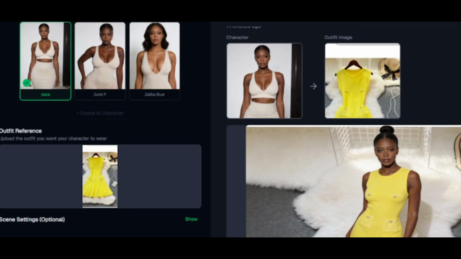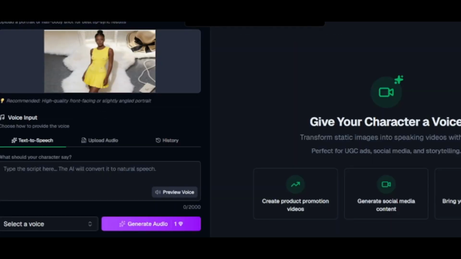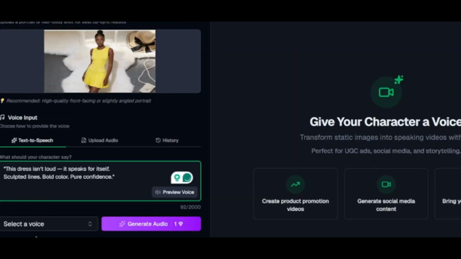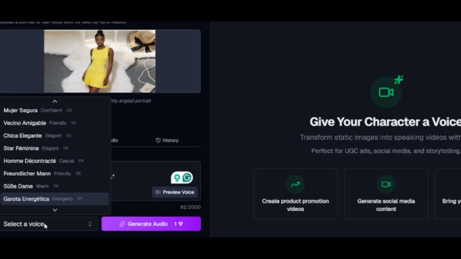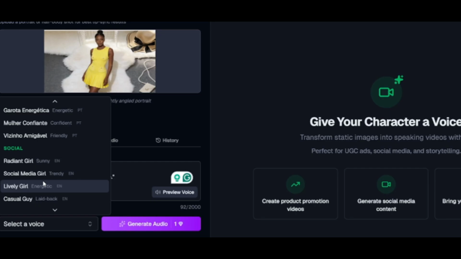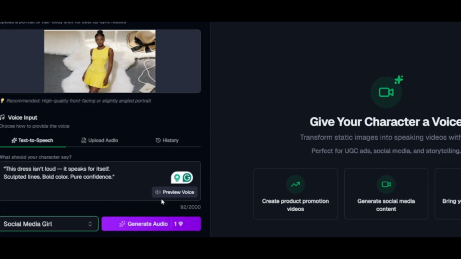We can turn her into an image, or we can actually make her talk. We want her to say something about this clothes, so you're gonna add here, press that, and then I'm gonna select a voice that I want to use. Mostly the prompt that I want to use, maybe something like casual guy or live social media girl. Should I use this one? You can preview here.